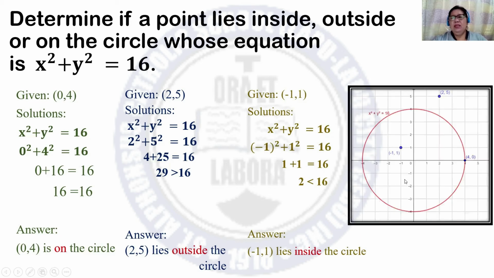So looking at this graph, this is the point with coordinates -1 and 1. It's inside the circle. This point with coordinates 2, 5, it is found outside the circle. And this point with coordinates 4, 0 is on the circle. Do you have questions? If there is none, let's proceed.